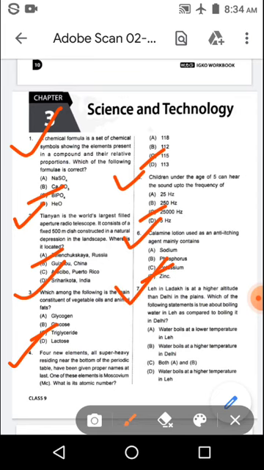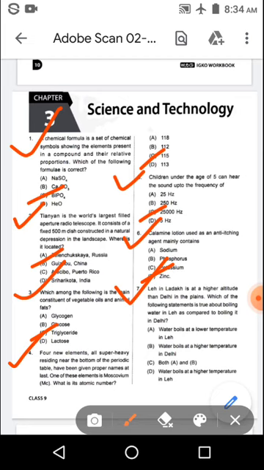Next question. Leh in Ladakh is at a higher altitude than Delhi in the plains. Which of the following statements is true about boiling water in Leh as compared to boiling it in Delhi?